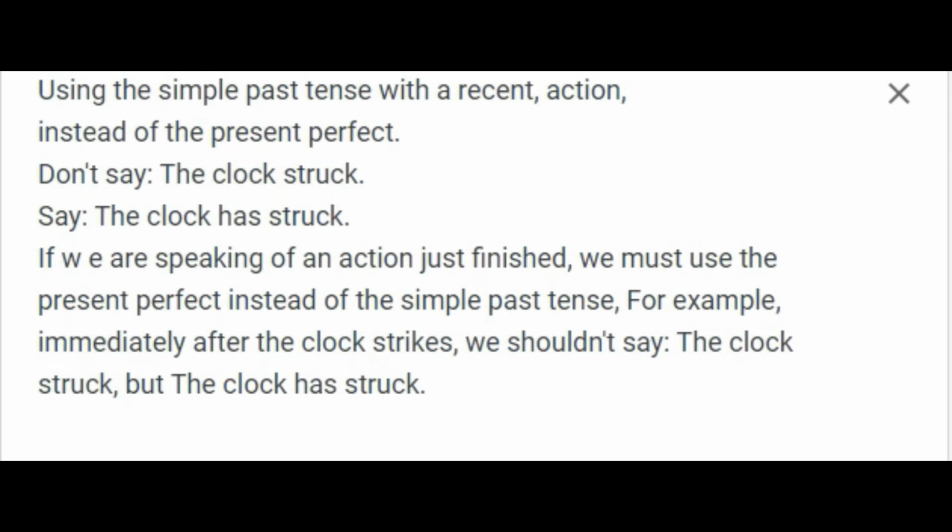Using the simple past tense with a recent action instead of the present perfect. Don't say, "The clock struck." Say, "The clock has struck." If we are speaking of an action just finished, we must use the present perfect instead of the simple past tense. For example, immediately after the clock strikes, we shouldn't say, "The clock struck," but "The clock has struck."